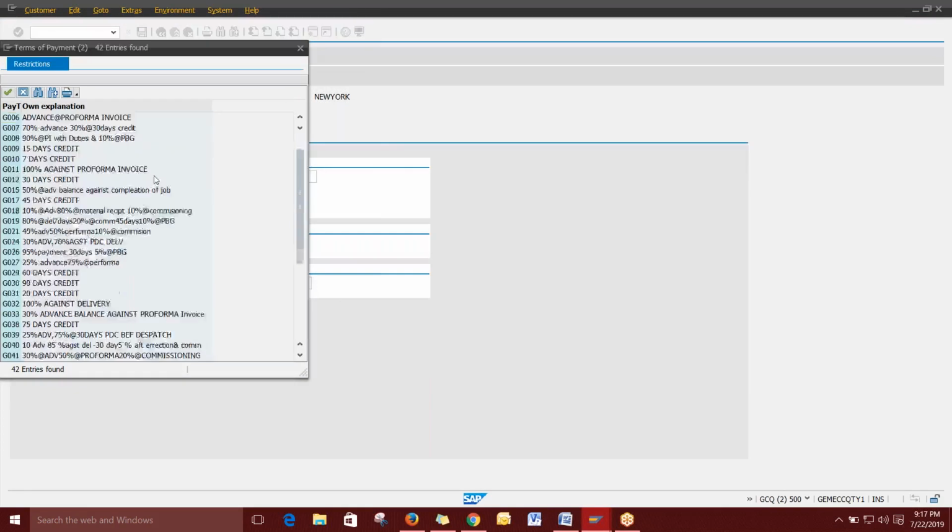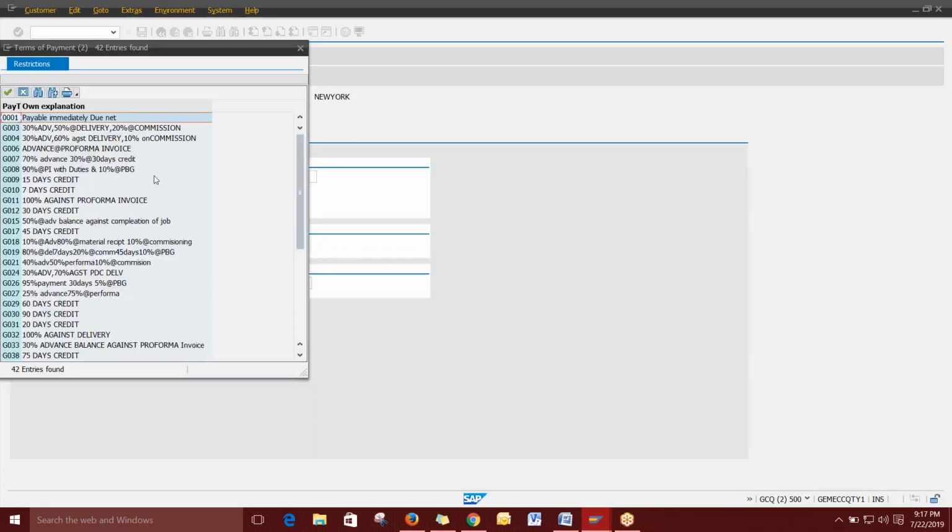You can see the number of payment terms is up to you. That means it depends on management expectation, how the client requires it. The same thing you can have here. As I said, credit management: you can have 7 days, 15 days, or 30 days credit. If you have 30 days credit, then for 30 days the customer can utilize the maximum sales, with no restriction till 30 days. After 30 days, if the payment is not received from the customer, then automatically the customer delivery will be blocked.